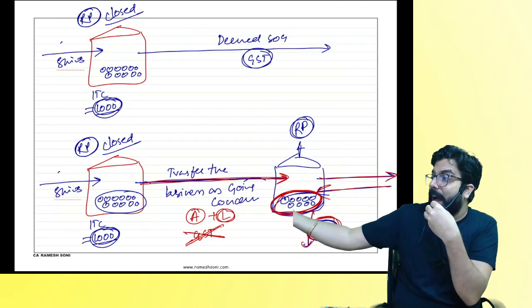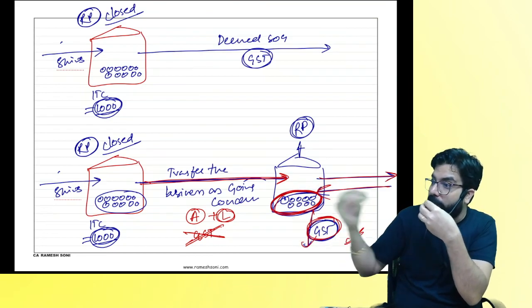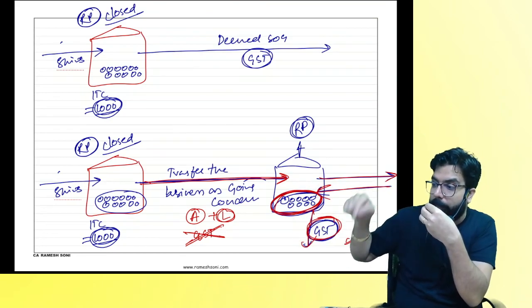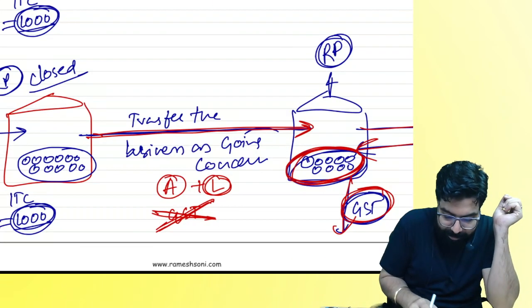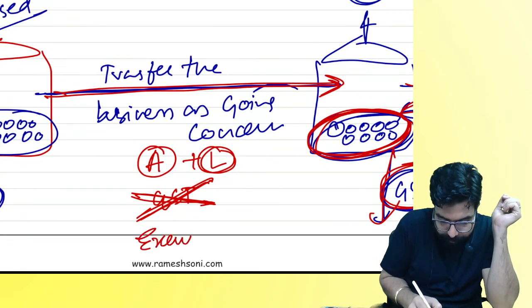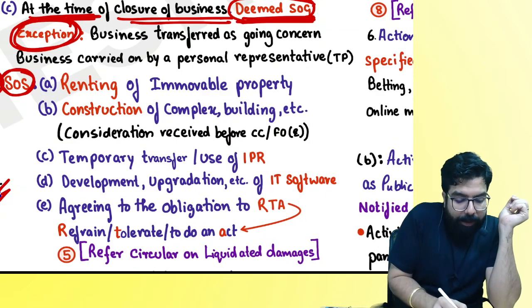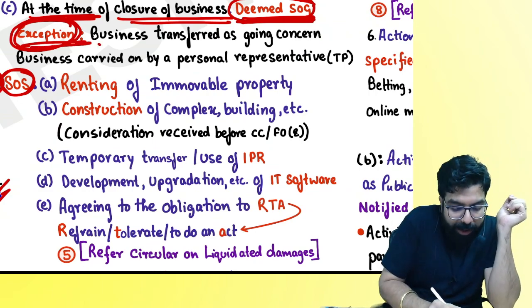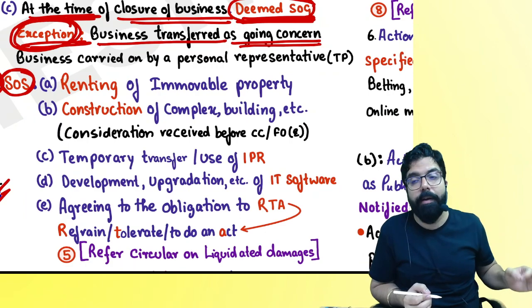My question is, when I give the assets to him, will GST come? When I transfer all the stock and assets to him, will GST come on that transfer? No. Remember, there will be no GST. It is exempted. That is what is being told over here, that there is an exception. If you transfer the business to someone else as a going concern, then remember,